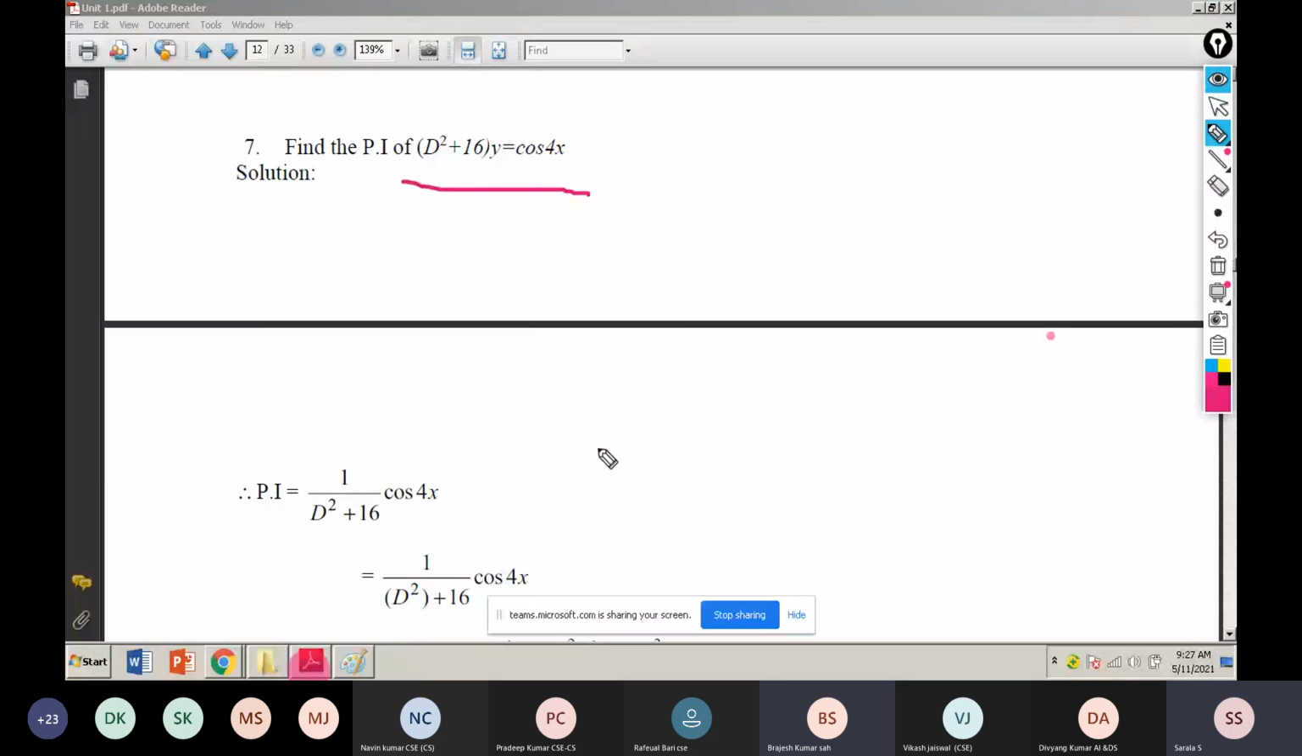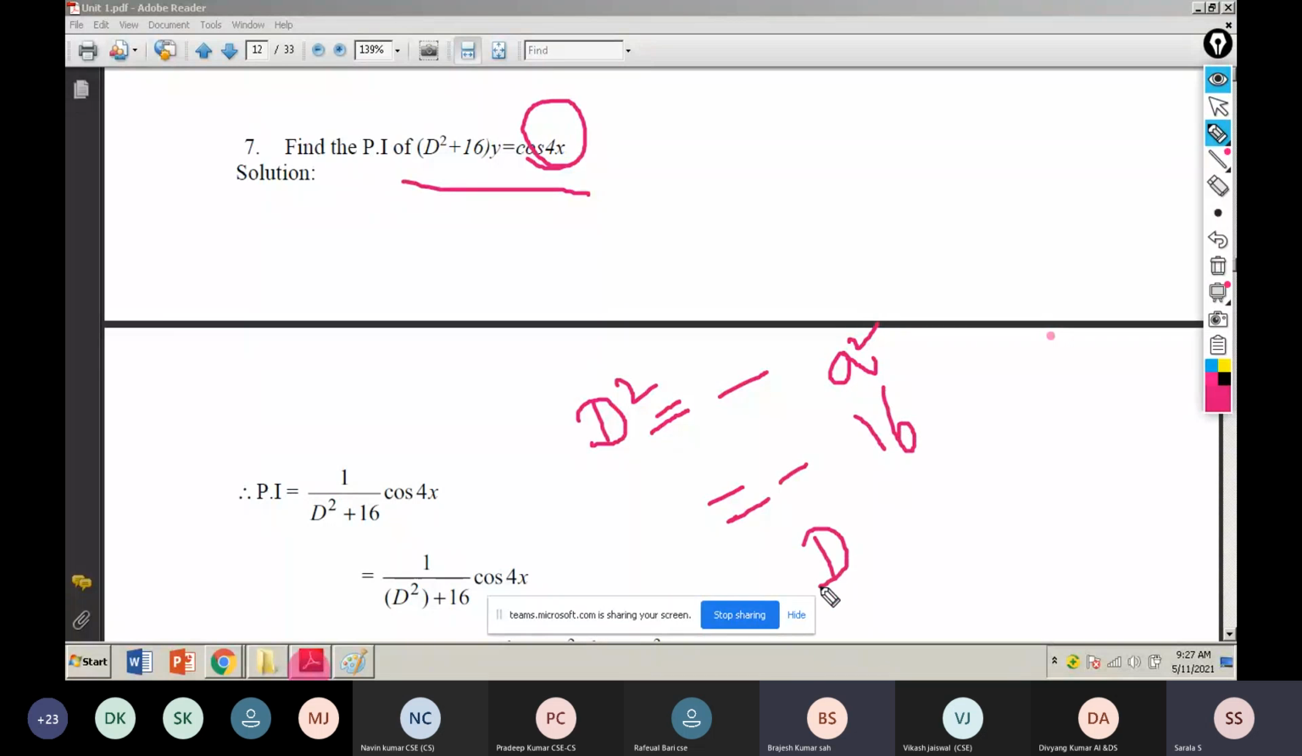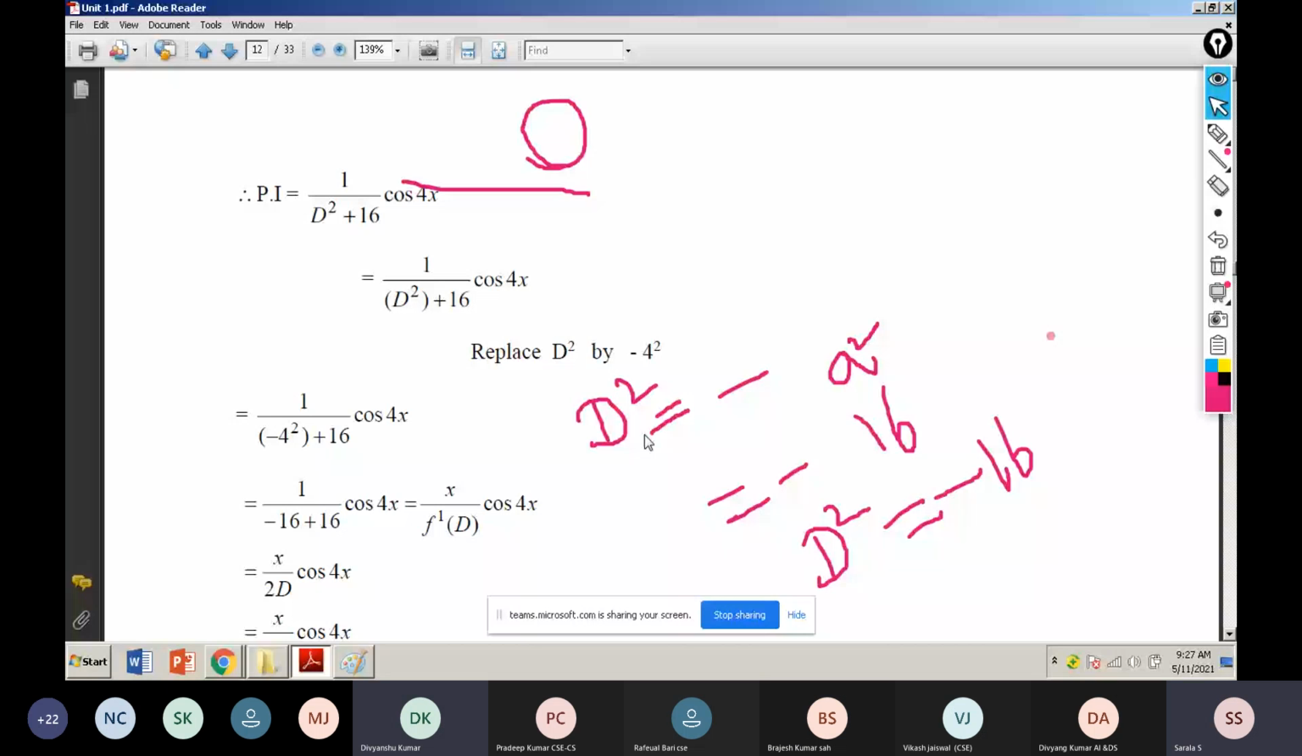So what is my condition? D squared equal to minus a squared. What is the value of a? 4. So 4 squared is 16, and my D squared value is minus 16. If I substitute, what will happen? The denominator becomes 0. So you straightly write the formula.